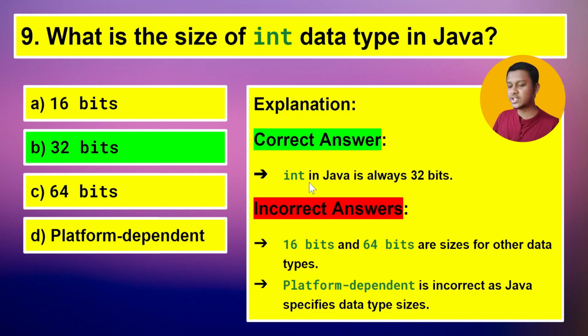As you can see in the explanation, int in Java is always 32 bits, meaning 4 bytes. One byte equals 8 bits, so 4 bytes equal 32 bits. The 16 bits and 64 bits are sizes of other data types. And platform dependent is incorrect, as Java specifies data type sizes.